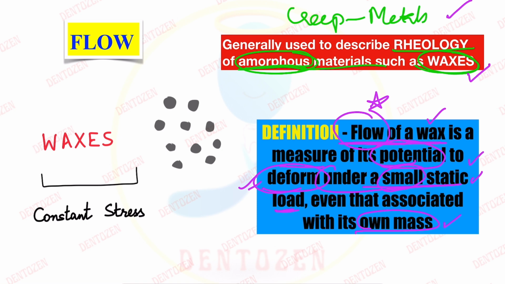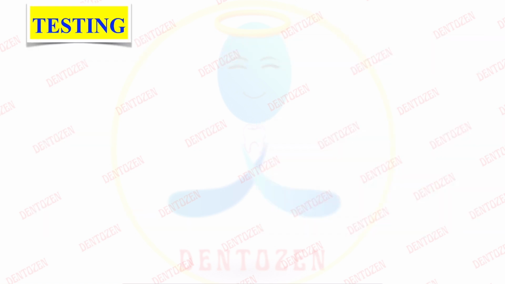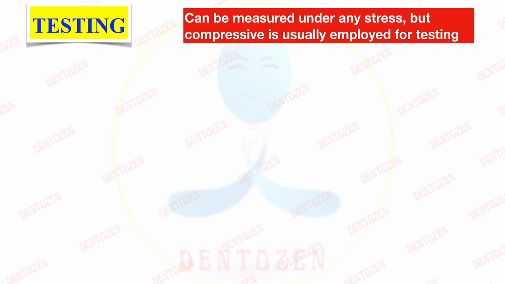Now, because we know that creep and flow can lead to the destruction of our prostheses or the things that we have used in the mouth, it is very important to test creep and flow of the different dental materials before using them in the mouth. So how do we test it? We can use a method which is known as compressive stresses. That is, we take a material and put it under compressive stresses. Though we can use any type of stress, usually we use compressive stresses to measure creep and flow.